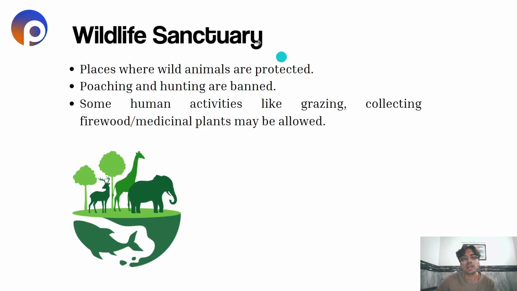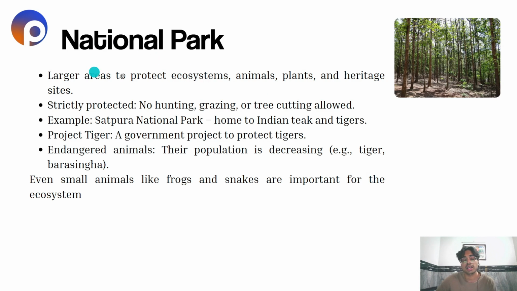Now, what is a wildlife sanctuary? It is a place where wild animals are protected. Poaching and hunting are banned. Some human activities like grazing, collecting firewood, medicinal plants may be allowed. So, a wildlife sanctuary is an area where wild animals are protected, and poaching and hunting are banned here. But some of the human activities like grazing, collecting firewood, medicinal plants may be allowed. Okay. Now, what are national parks?